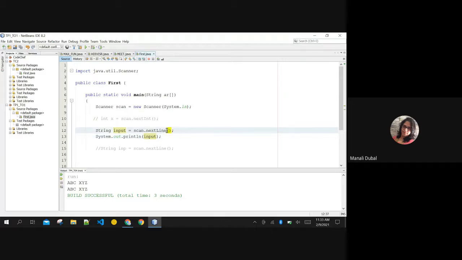But the next function will only extract the first word that you are entering. It will stop whenever it encounters the first white space, meaning the first space it encounters. Whatever is written before that is stored in input and printed, and whatever way you want to use it, you can use it. But it is up to you, it is program dependent. How do you want to work? If you are inputting just keywords like yes and no from the user, then you may not need this whole statement input like nextLine. You can just use next also.